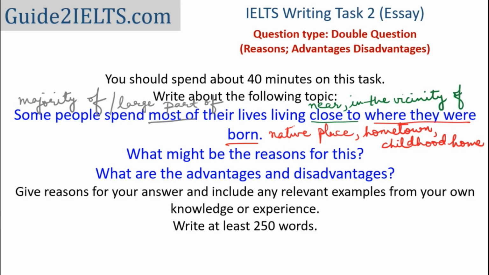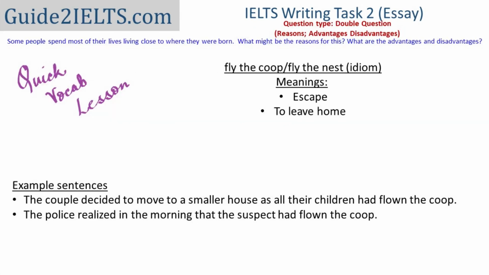For example, in this case, I'm thinking of the idiom fly the coop or fly the nest. It has two meanings. One is if somebody just leaves suddenly or without telling. But there's another meaning of this, which is when children leave their family home, either for education or later once they get a job. So I'm thinking of using this idiom in this essay.